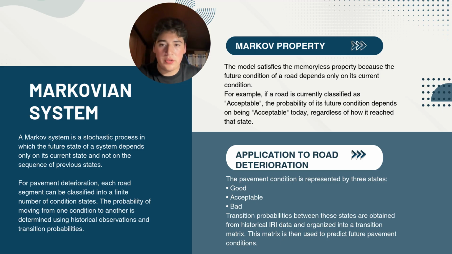For this project, we use the Markovian system because it satisfies the Markov property. This means that the future state only depends on the current state and we do not care about the previous state of the road. In our study, roads are classified in three main states: good, acceptable, and bad. Using transition probabilities obtained from historical IRI data, we can build a transition matrix and predict future pavement conditions.